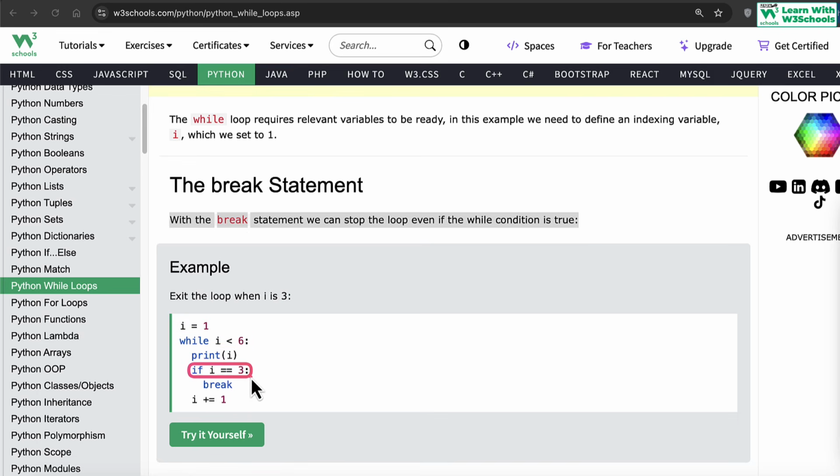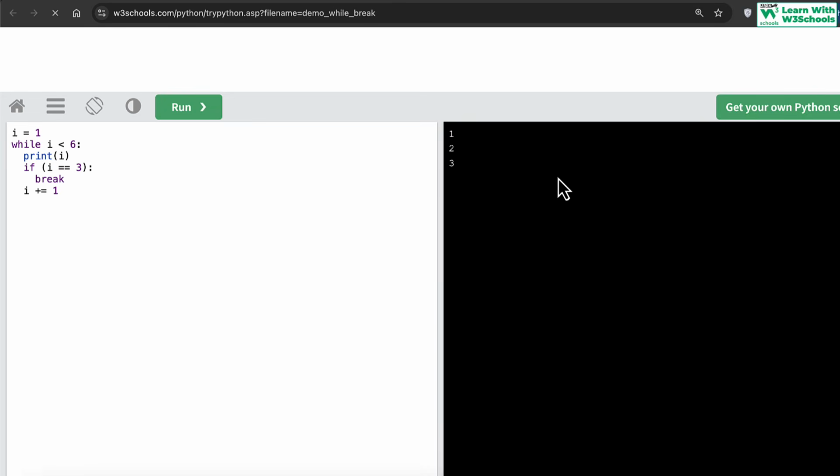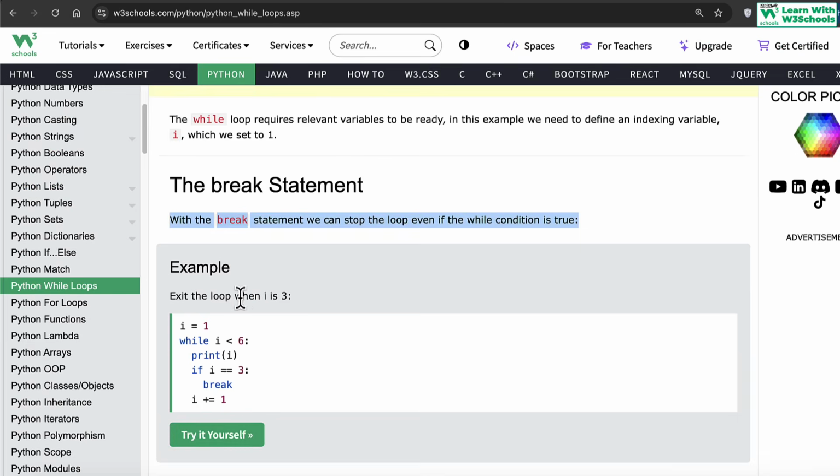However, if i reaches 3, break. What this means is stop. Hence, if you run the code, you see we have 1, 2, 3. So when a certain condition is met, we can break our loop and stop its execution. The loop doesn't continue after 3.